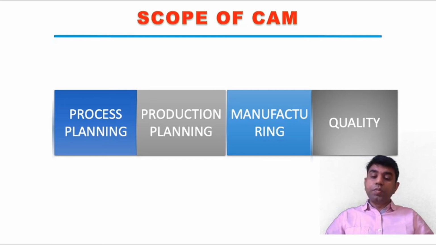And the last scope is the use of computers in quality inspection. Quality plays a major role. Nowadays, most customers are focused on that part. So we need to ensure that better precision is achieved whenever we are checking the quality of the product. Better precision can be achieved whenever we use a computer, because if human intervention is there, chances of error will always be there.